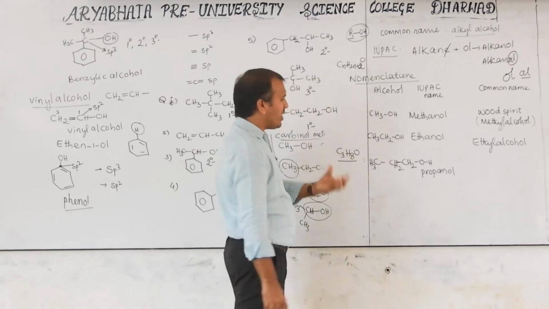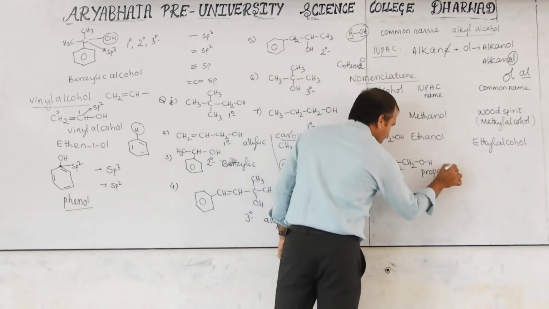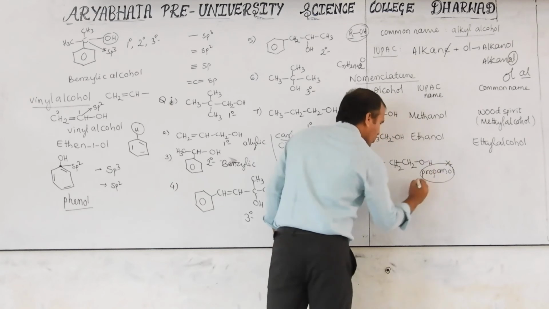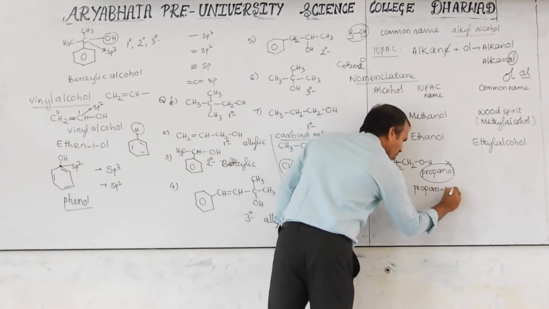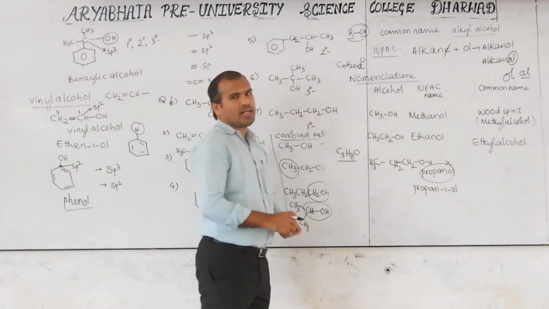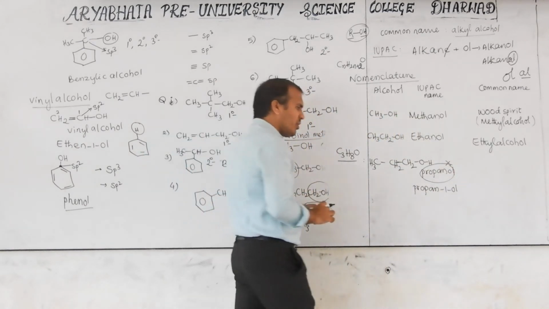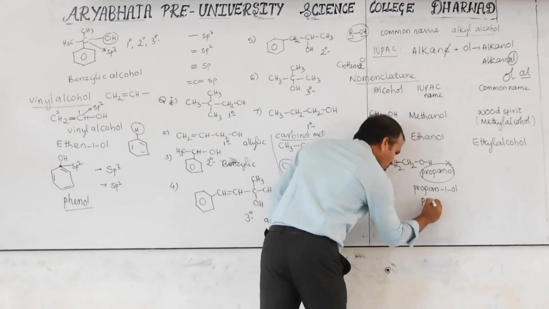That's why we have to mention here compulsory. Therefore, this is not the correct one. So we have to write propan-1-ol. This is the correct one. In the old method there is also this. This is also old. This is a new method.